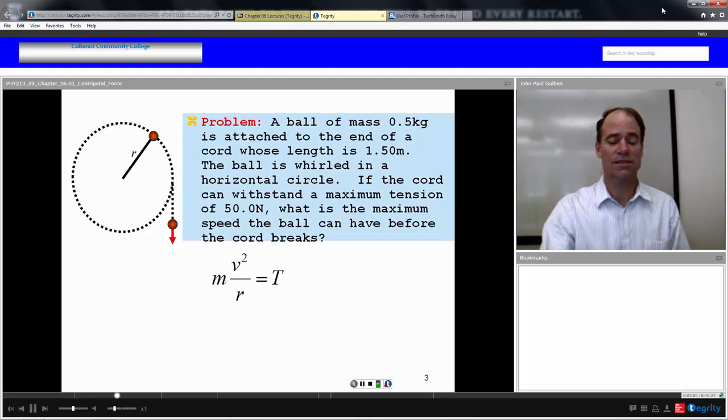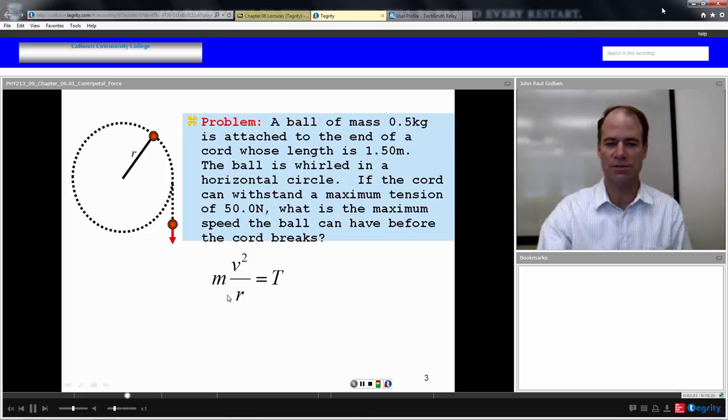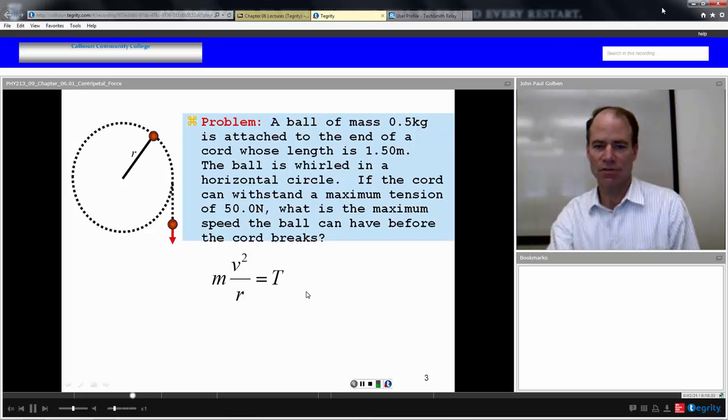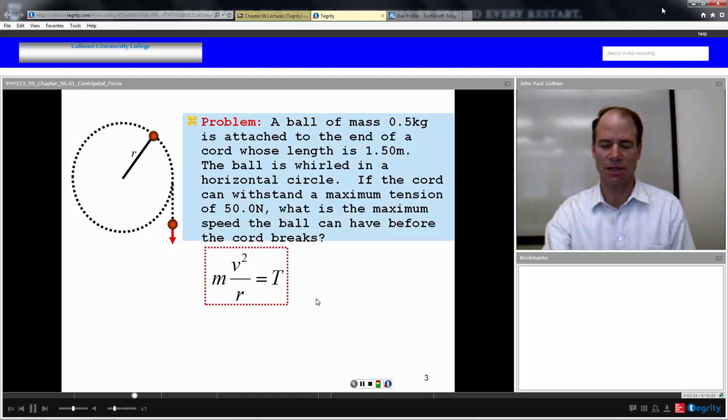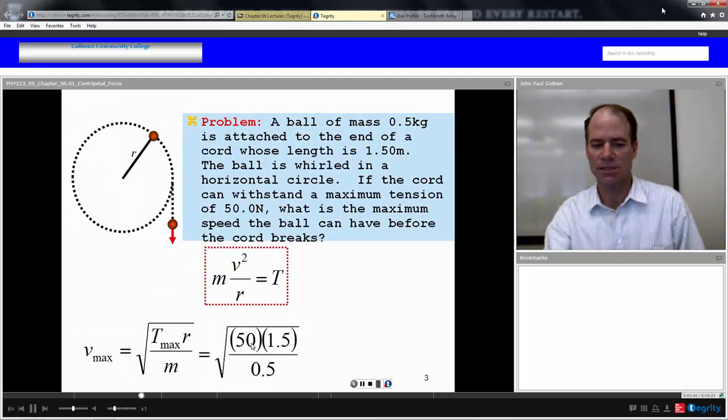So in this case, we have a centripetal force, a net force, and it is being supplied by one external force, the tension in the cord. Once that tension is released, there's no net force, and it moves according to Newton's first law, straight line motion. So mass times acceleration is our net force, the tension. We want to solve this for our maximum speed at the maximum tension. Multiply both sides by r, divide by mass, take the square root. Our maximum velocity will be equal to the square root of maximum tension times r, divided by the mass.